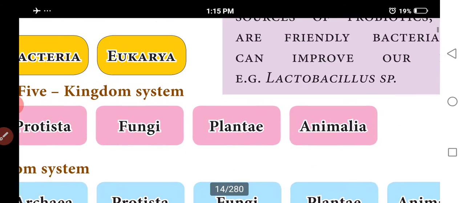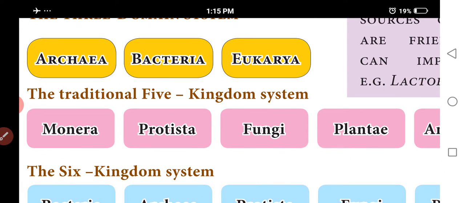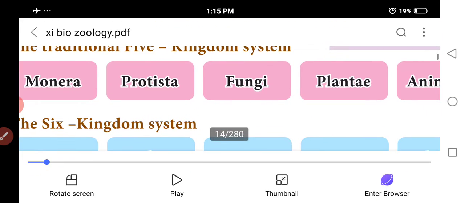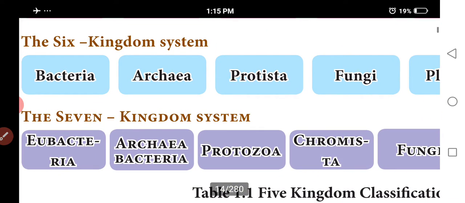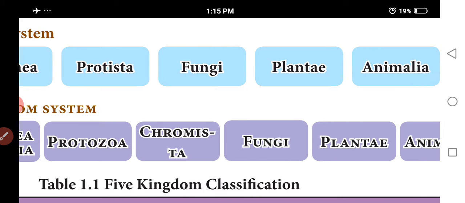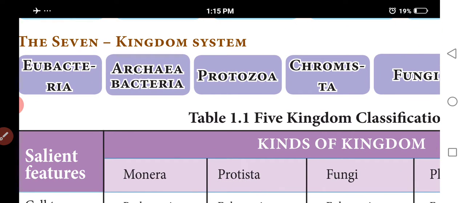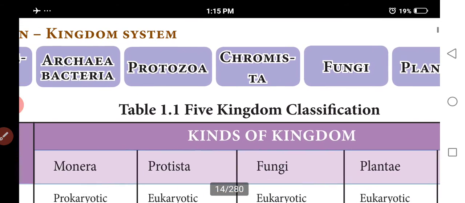Next, the three domain system: archaea, bacteria and eukarya. Archaea and bacteria come under the prokaryotes. The traditional five kingdom classification: Monera, Protista, fungi, plantae and animalia. The six kingdom classification: bacteria, archaea, protista, fungi, plantae and animalia. The seven kingdom classification: eubacteria, archaebacteria, protozoa, chromista, fungi, plantae and animalia.